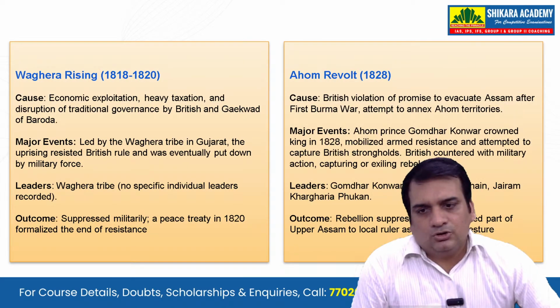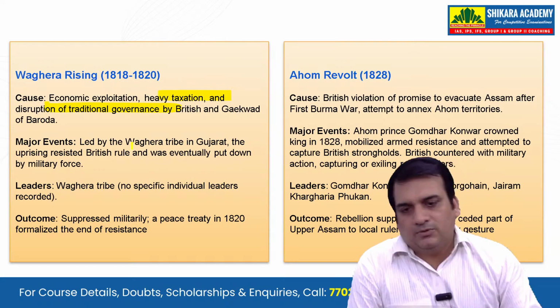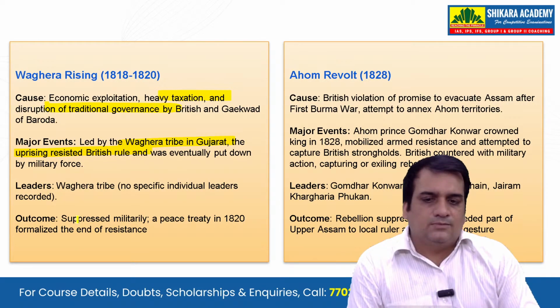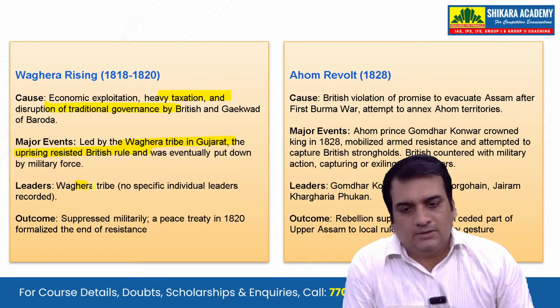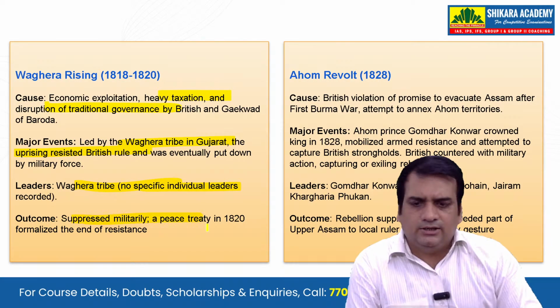So let's see the Waghera rising: economic exploitation, heavy taxation and disruption of traditional governments by the British and Gaikwad of Baroda. Led by the Waghera tribe in Gujarat, the uprising resisted British rule and was eventually put down by military force. No specific individual leaders were named here. Again, it was suppressed.